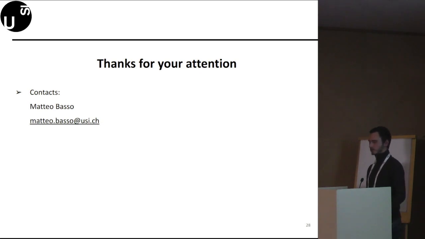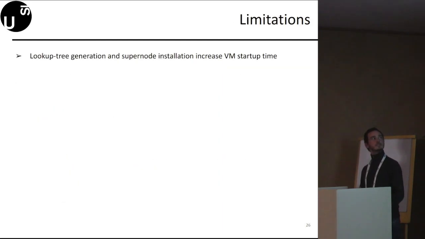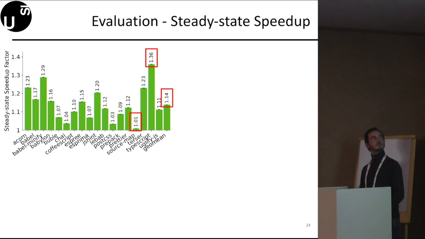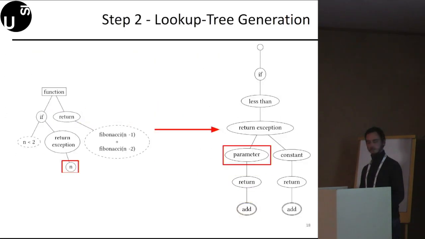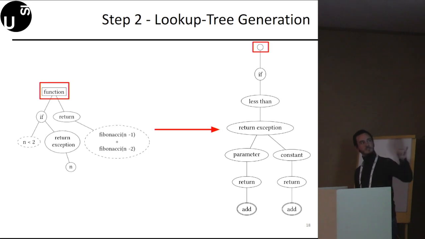Yes. Consider, for example, a primitive add node. Here we are summing up the two values coming from the two recursive calls.